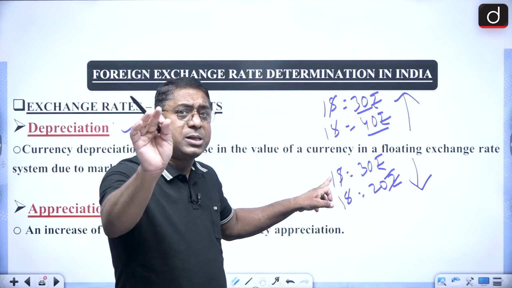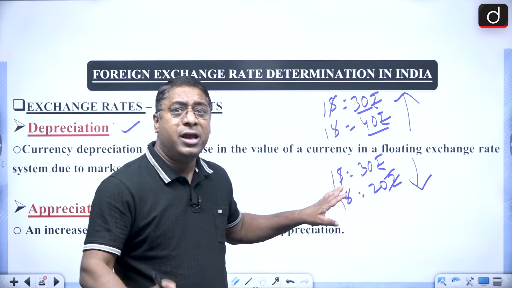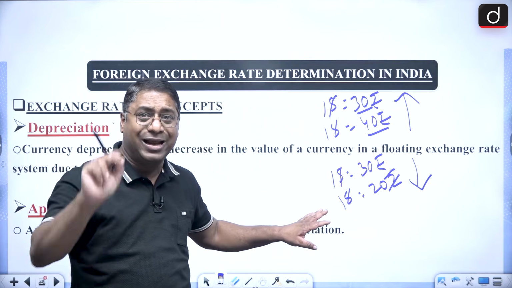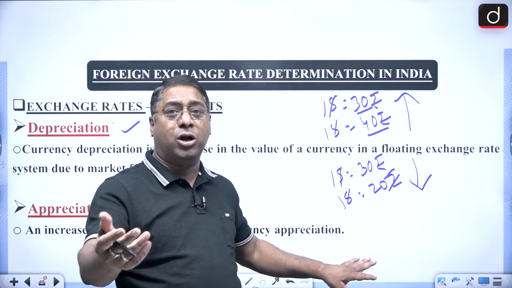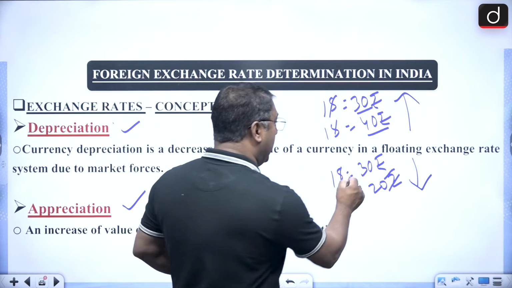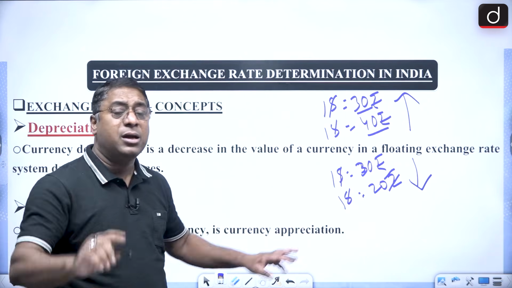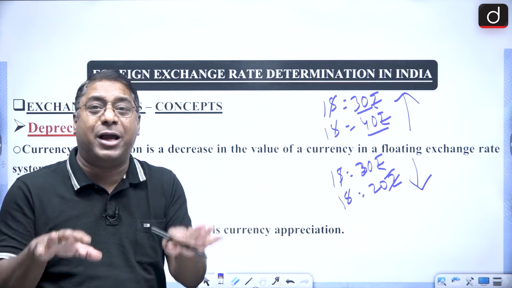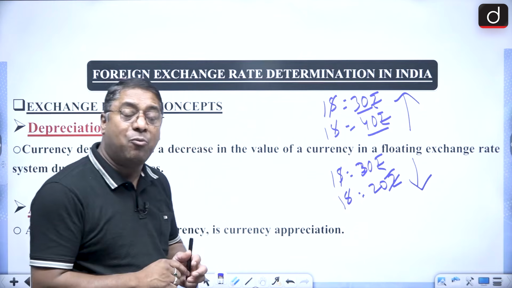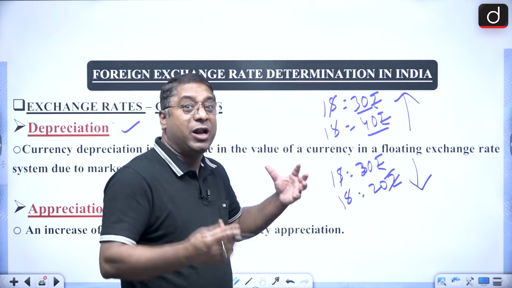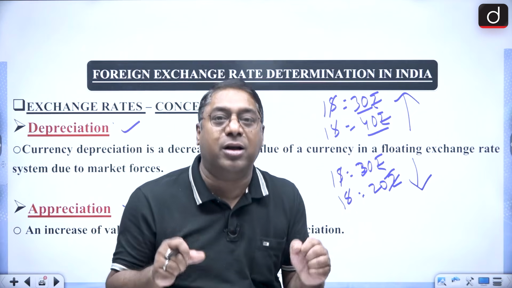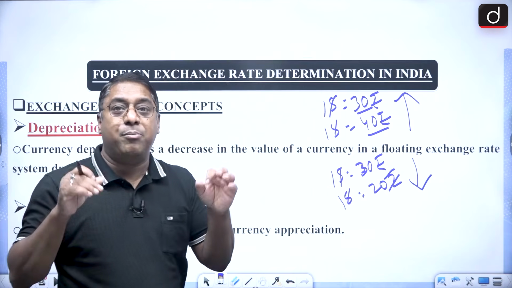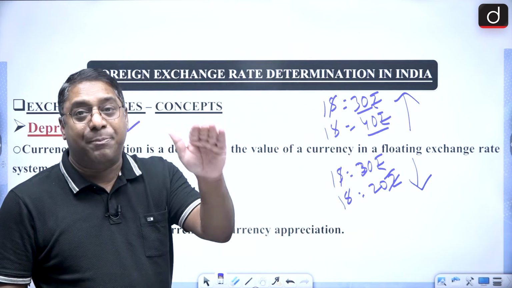Simply take it like this: $1 is 30 rupees, it means the American comes here, gives $1, and gets 30 Indian laddus initially. Next, again he gives $1, and he gets only 20 Indian laddus. It means that Indian laddus have become what? Costlier. So when our goods become costlier, our currency appreciation takes place. And when our goods become cheaper, then it becomes depreciation.